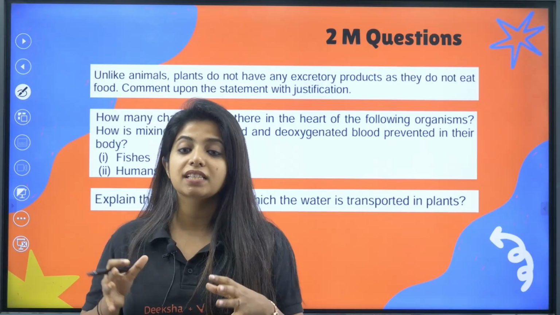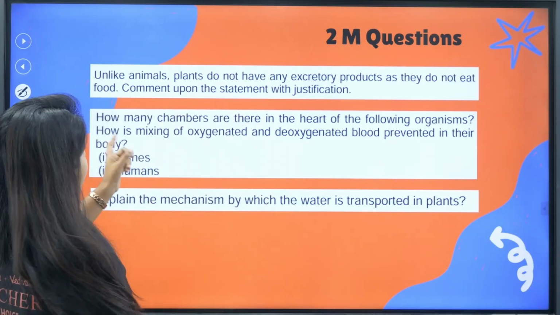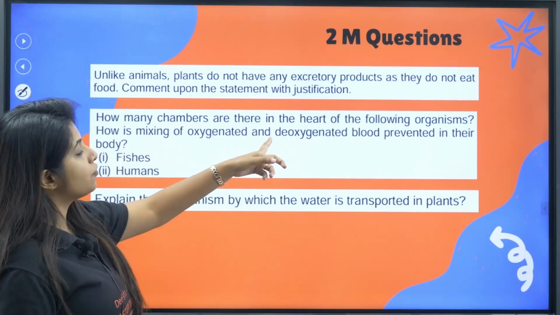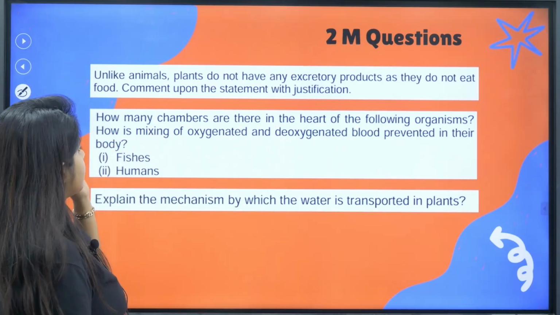Okay, so these are the excretory products of plants. Now, how many chambers are there in the heart of the following organism? You have to tell me, okay? And how is mixing of oxygenated and deoxygenated blood prevented in their body?